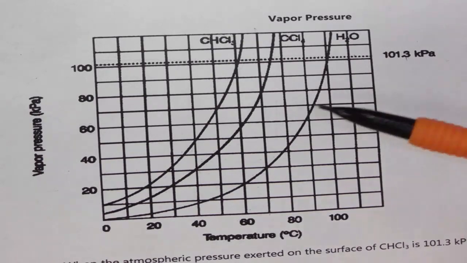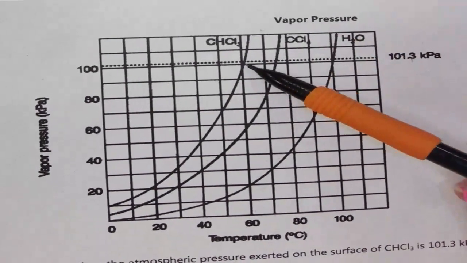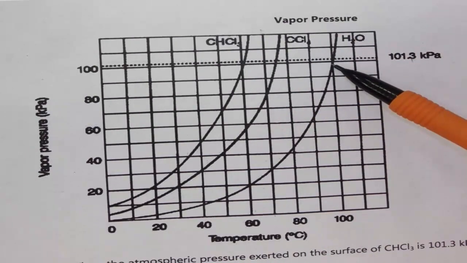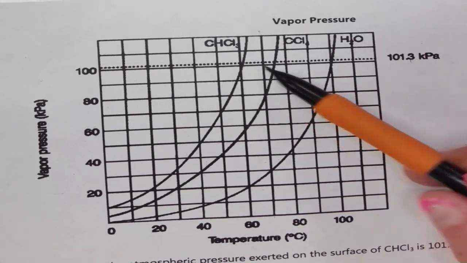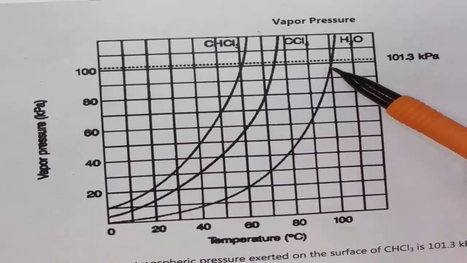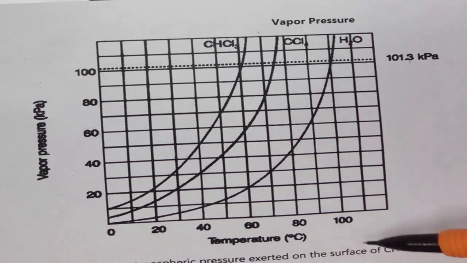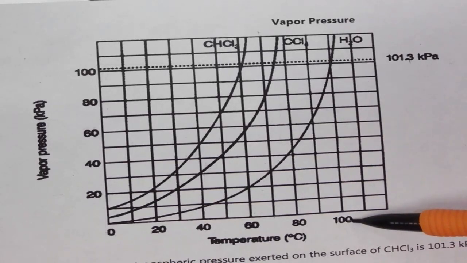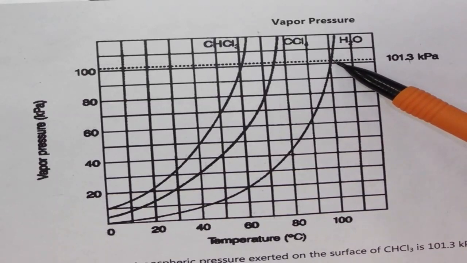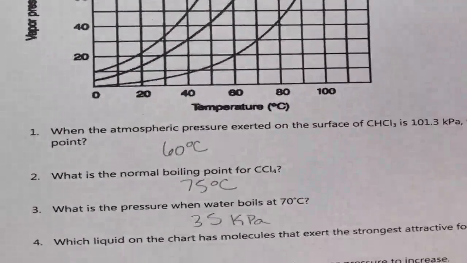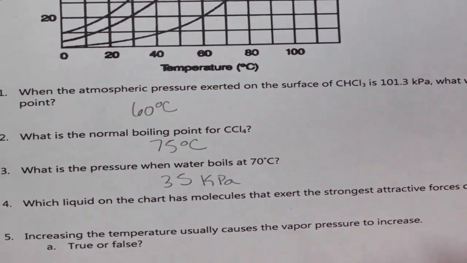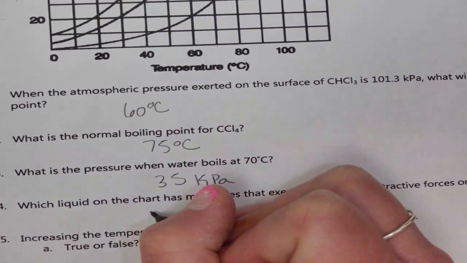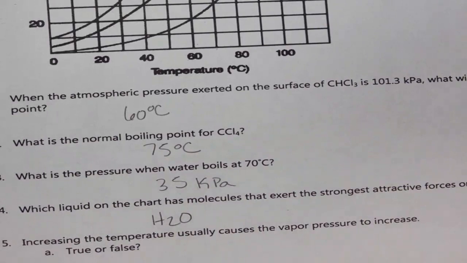So when I look at these three different substances, I see at 101 kilopascals, water has the highest temperature. The most energy is required for water. So that means that water has the strongest attractive forces out of these three options.